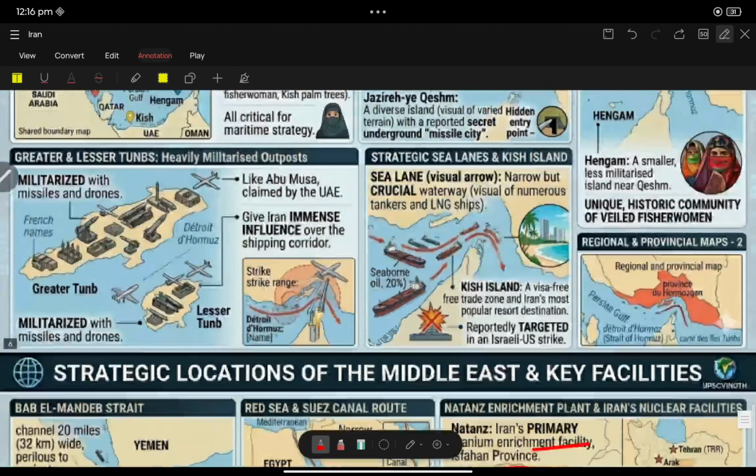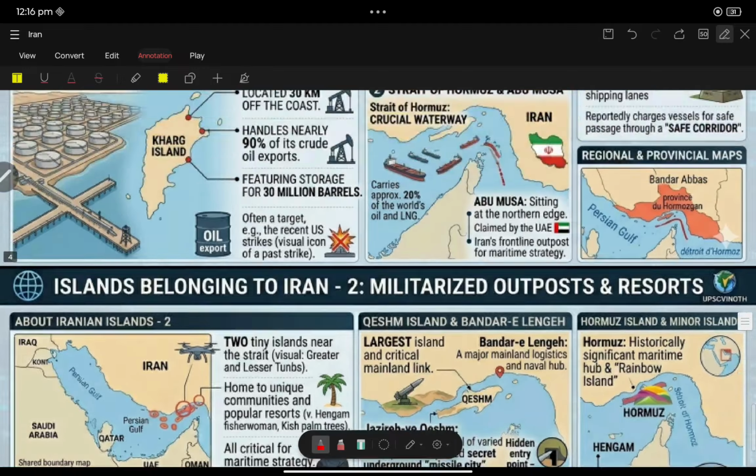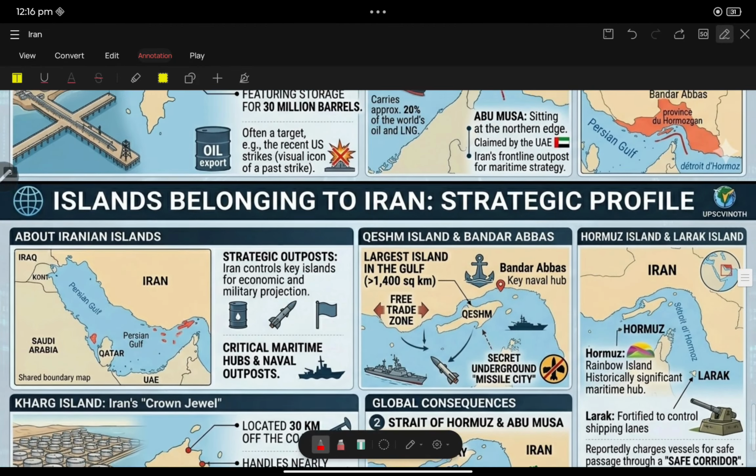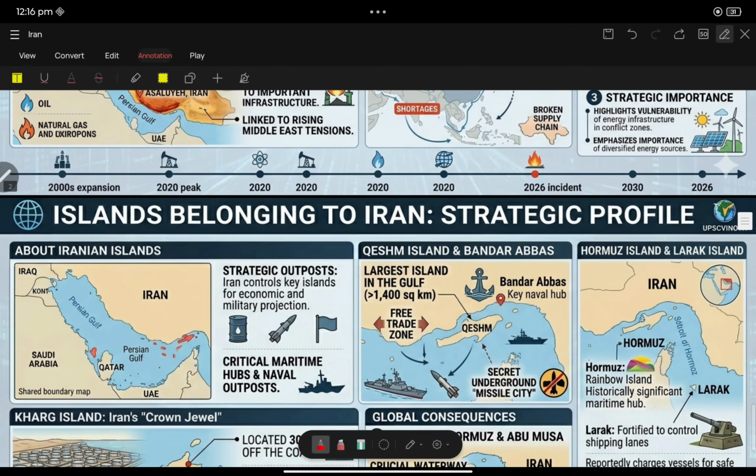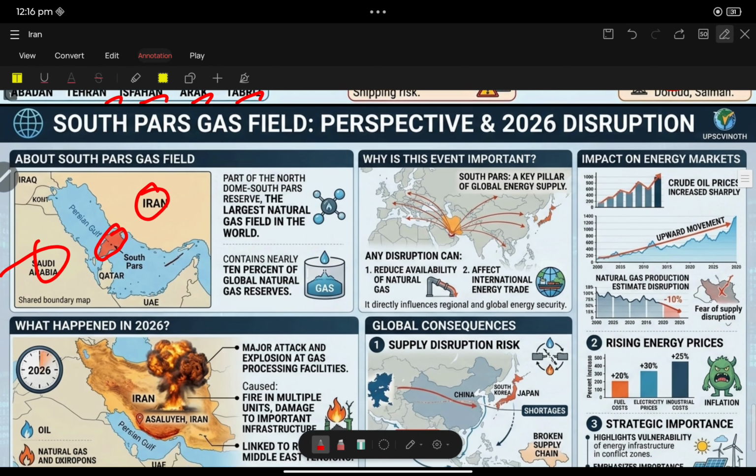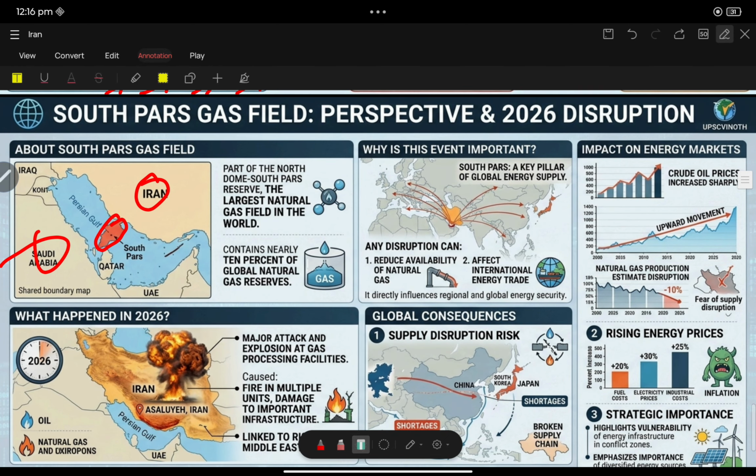Next important thing is islands and gas fields. The South Pars gas field, which we already mentioned: where is it located? In the Persian Gulf, between which two countries? Iran and Qatar. They may give the option Iran and Saudi Arabia, but that is wrong. It is present between Iran and Qatar.